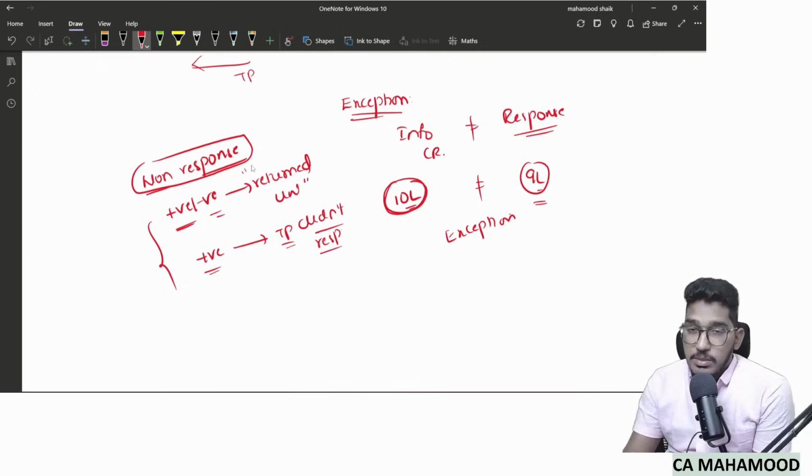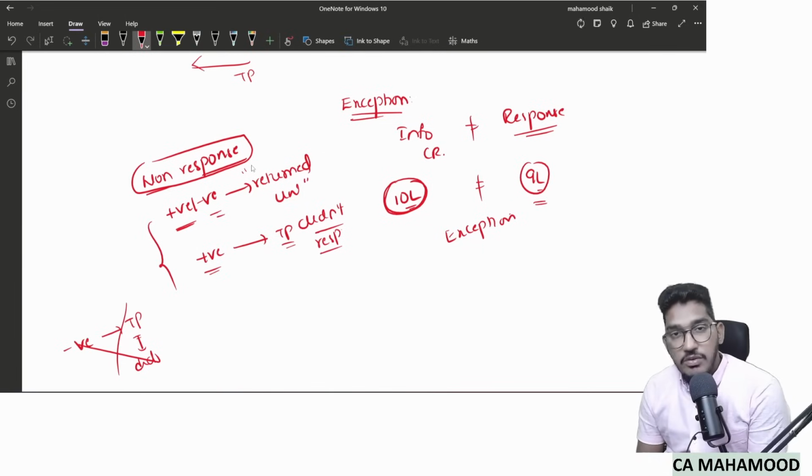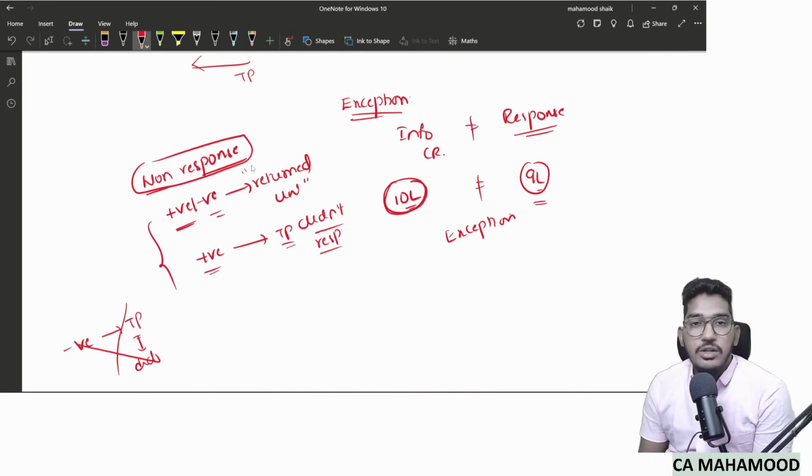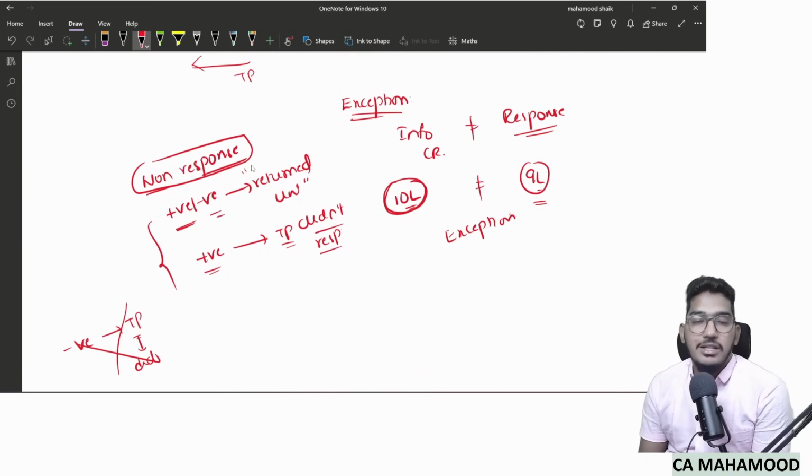However, one thing you need to keep in mind: if you send a negative confirmation request, and it reached the third party, but the third party did not respond, will this also be called non-response? No, this will not come under non-response. Why? Because when you send a negative confirmation request and it reaches the third party, if he did not give you a response, that means there is an implied implication that the third party has agreed with the information.